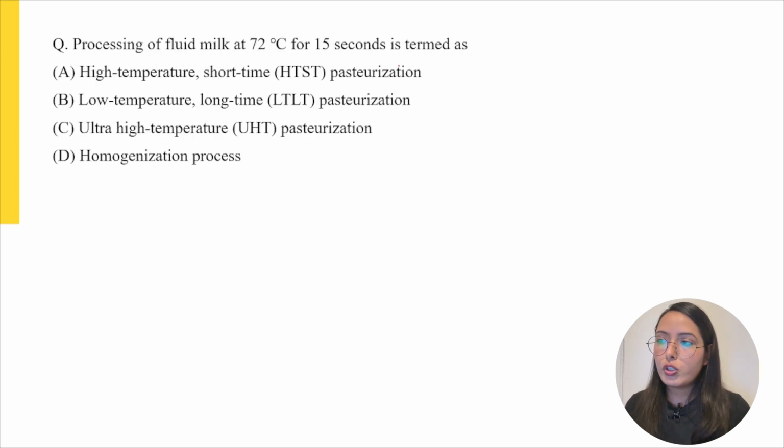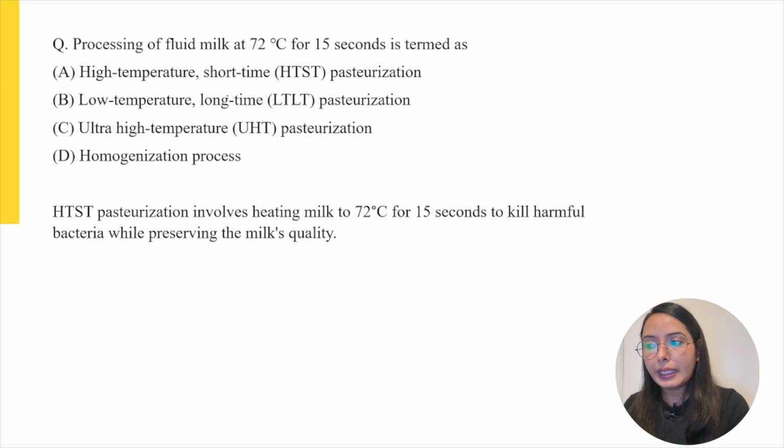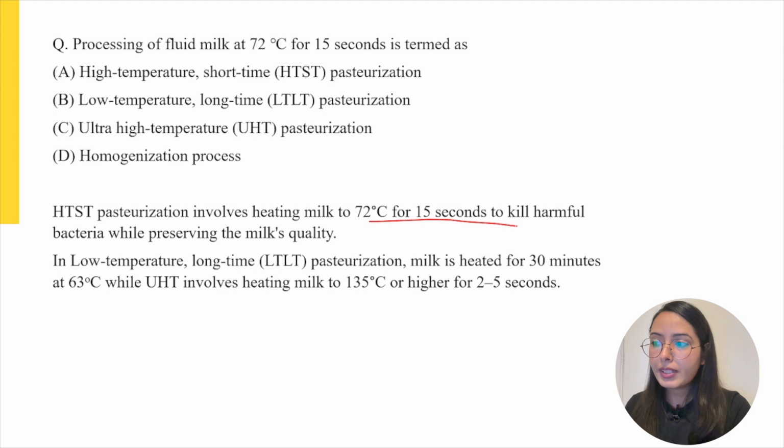Now moving to the next question: processing of fluid milk at 72 degrees Celsius for 15 seconds is termed as. This question belongs to the milk processing topic of food processing. HTST, high temperature short time pasteurization, involves heating milk at 72 degrees Celsius for 15 seconds to kill harmful bacteria while preserving the quality of the milk. In low temperature long time, the milk is heated for 30 minutes, a very long time, at 63 degrees Celsius.